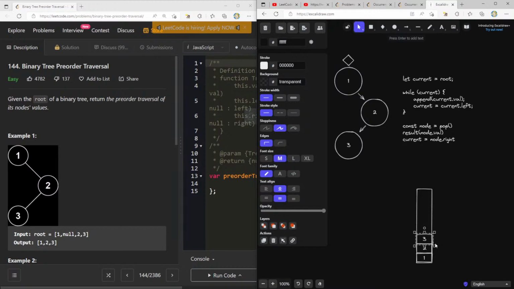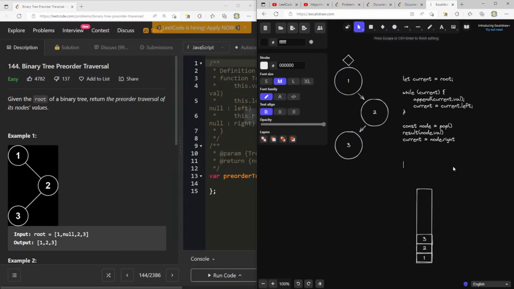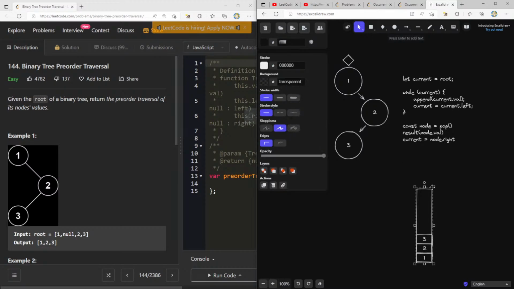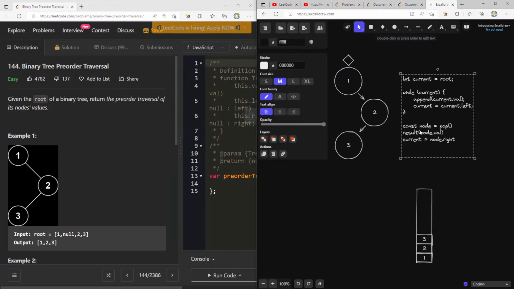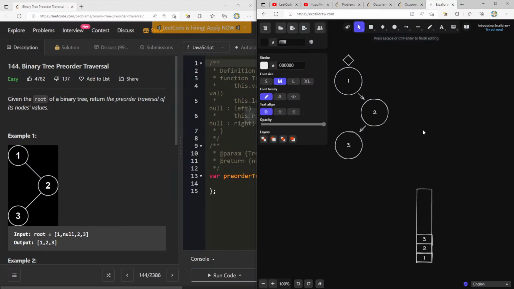But for me, it's always difficult putting this into iterative code. Or maybe not, maybe I'm overthinking this, right? Maybe I should instead try to be a little more high level here. Maybe instead of writing all this stuff out, I should just think: if current node is not null, then we can append to our result.